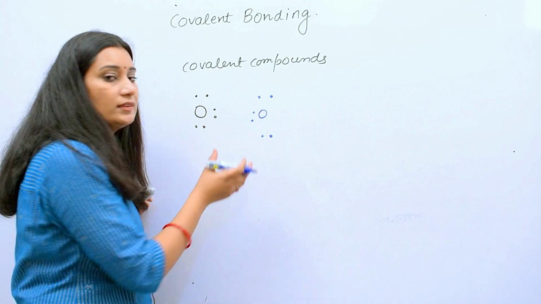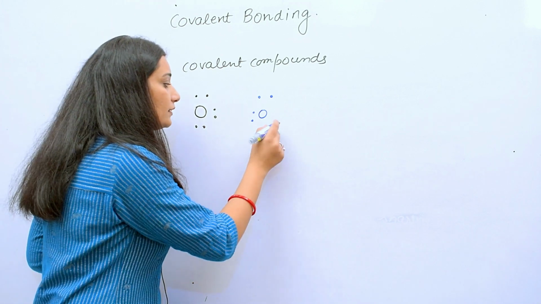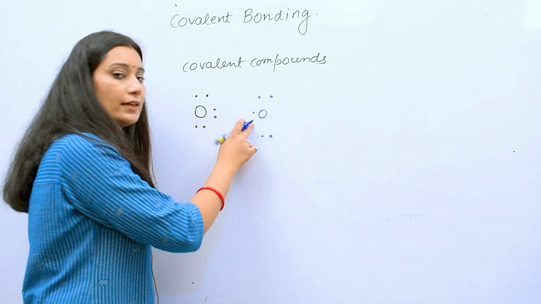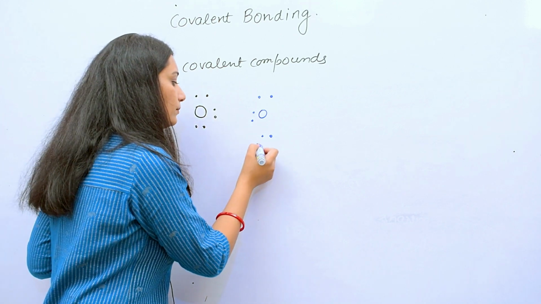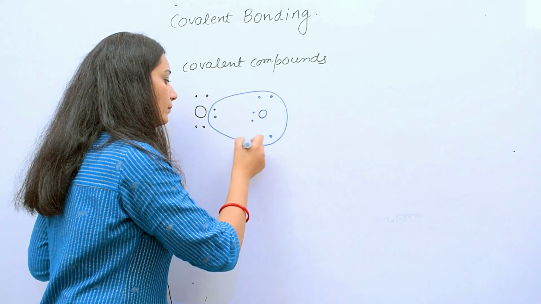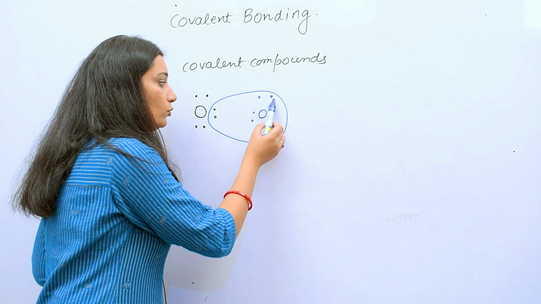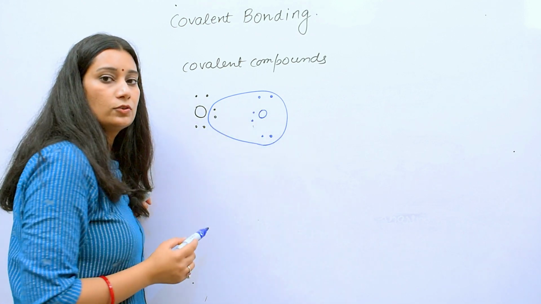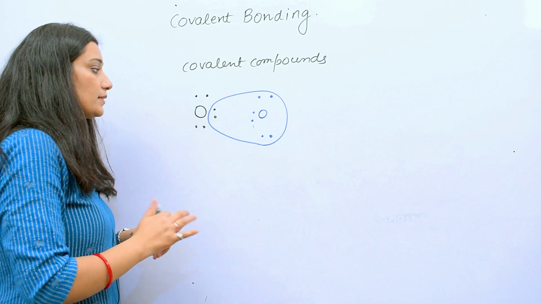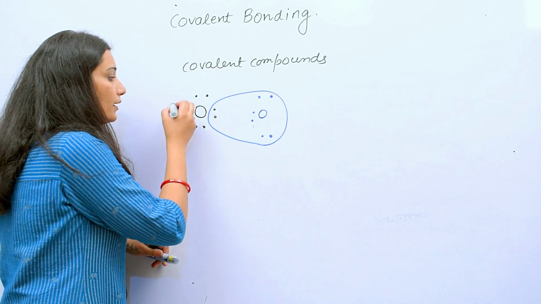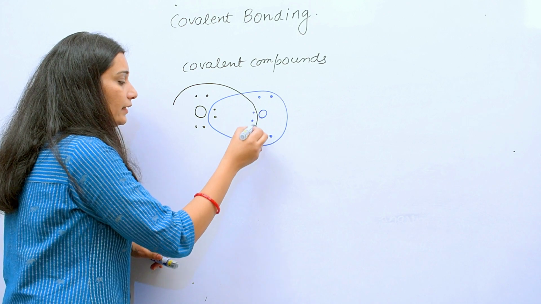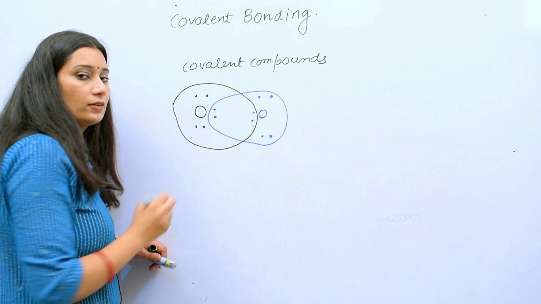So what will these oxygens be doing? For this oxygen, it will be sharing its 2 electrons with this one. Now this oxygen is having 8 electrons, total 8. And this first oxygen, what will it be doing? Again, it will be sharing its 2 electrons with that oxygen.